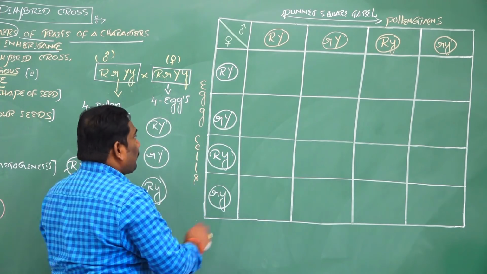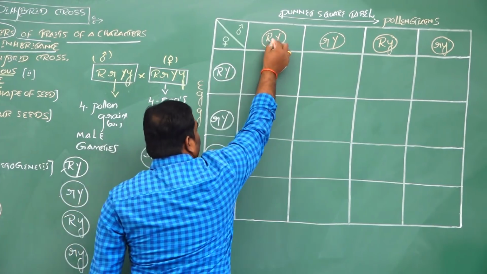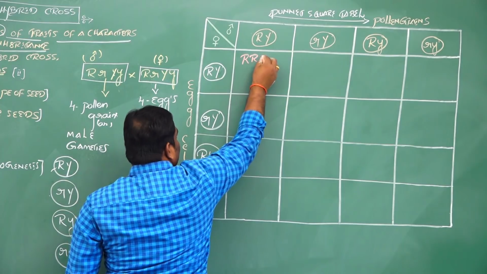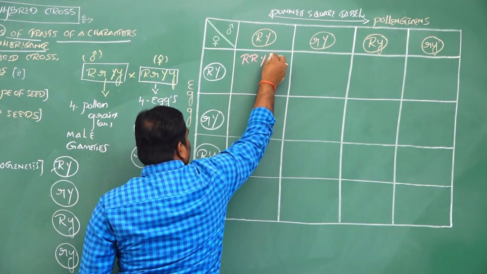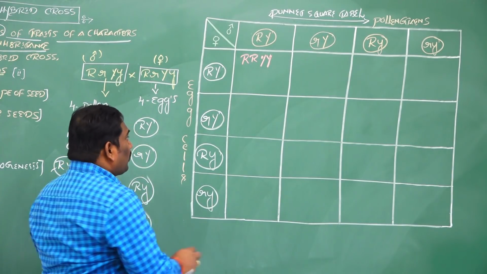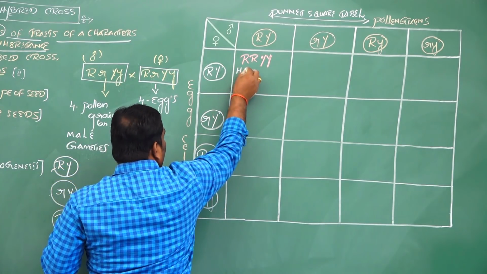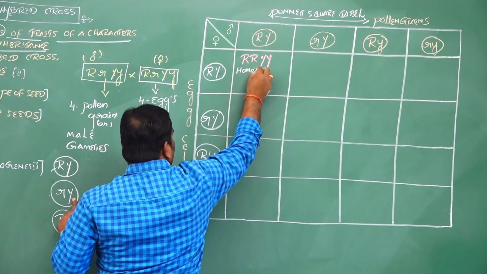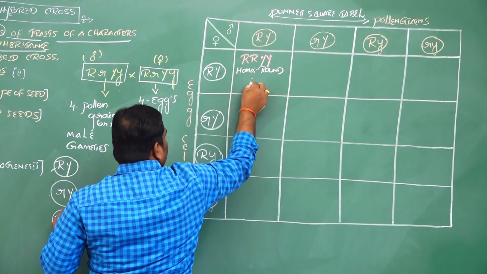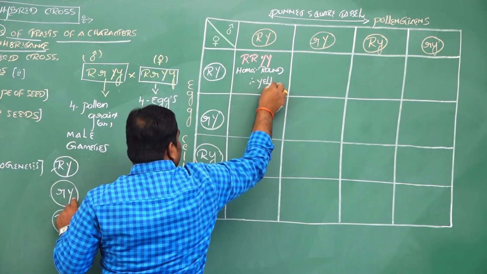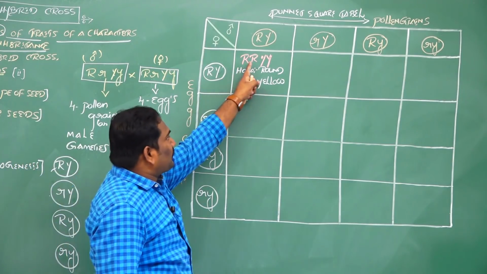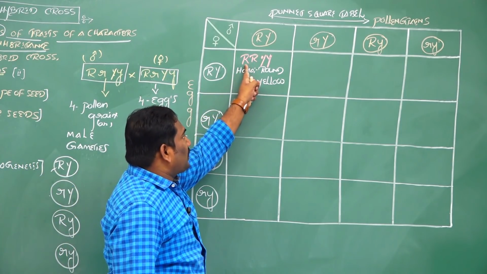Listen carefully here. Capital R, capital Y crossed with capital R, capital Y produces capital R, capital R, capital Y, capital Y. Then it is called homozygous rounded shape of seeds and yellow color seeds. Is it right? Capital R, homozygous rounded shape of seeds.